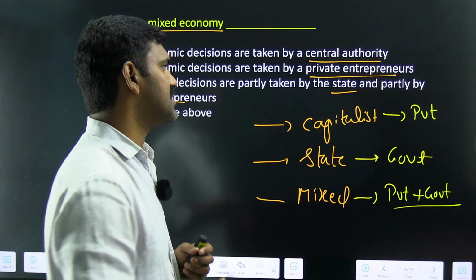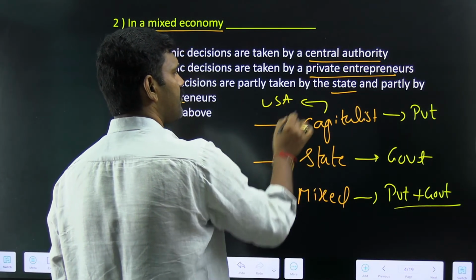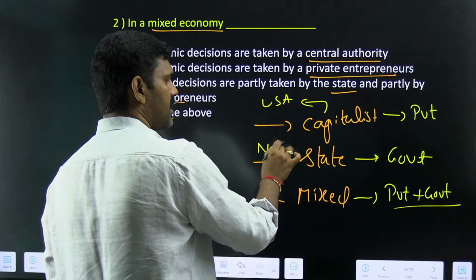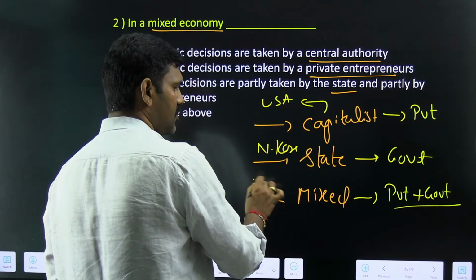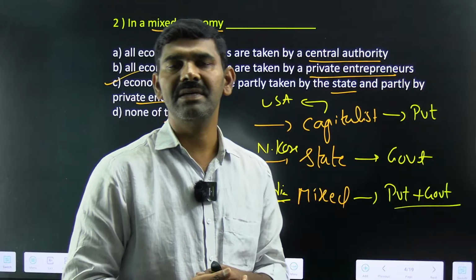To some extent, one of the best examples of the capitalist economy can be the United States of America. State economy can be North Korea. And the best example of mixed economy is nothing but India. India is one of the best examples of the mixed economy.